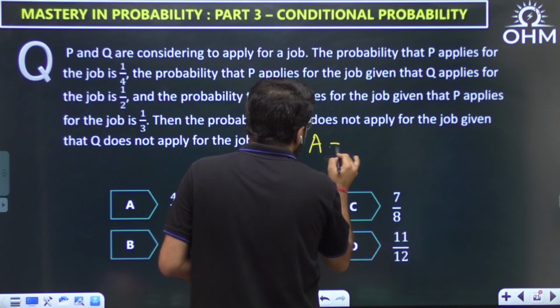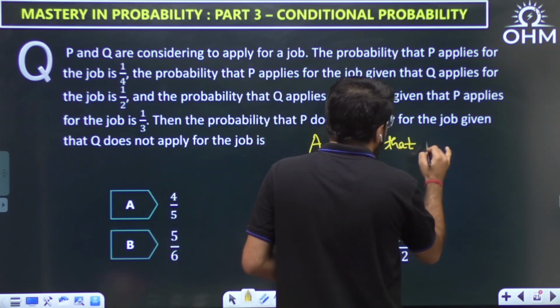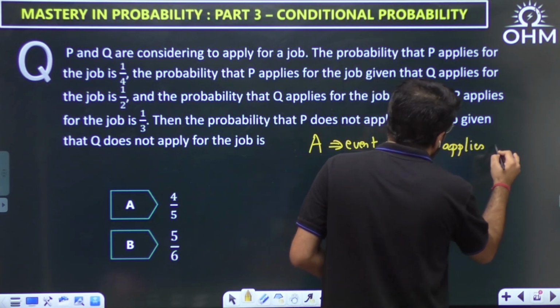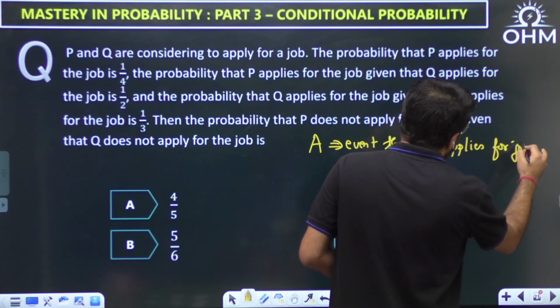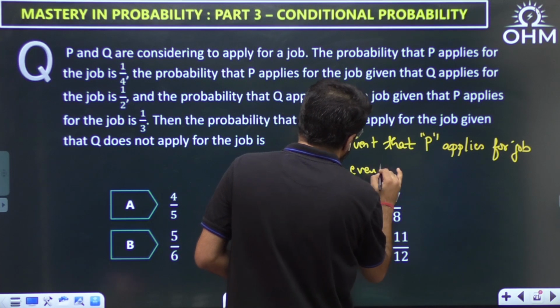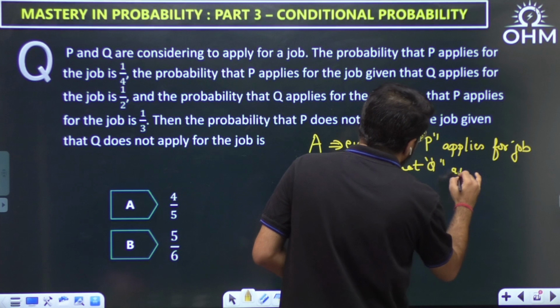Let A be the event that P applies for the job, and let B be the event that Q applies for the job.